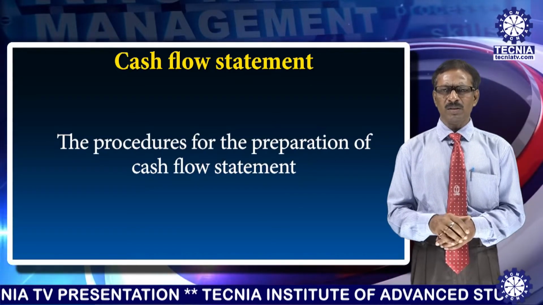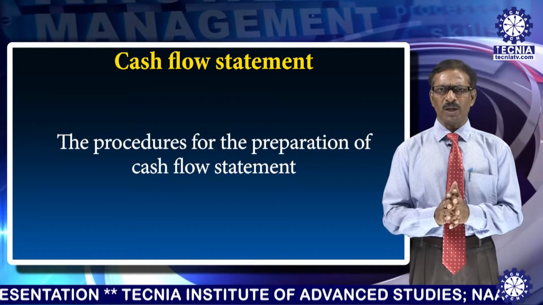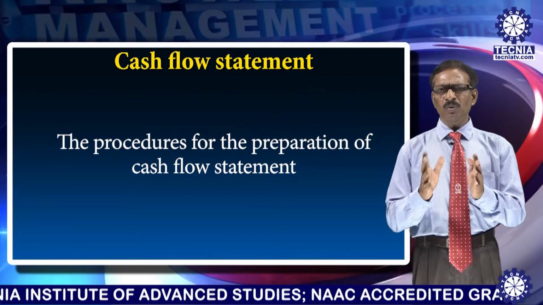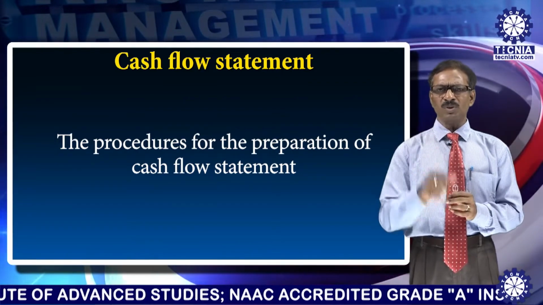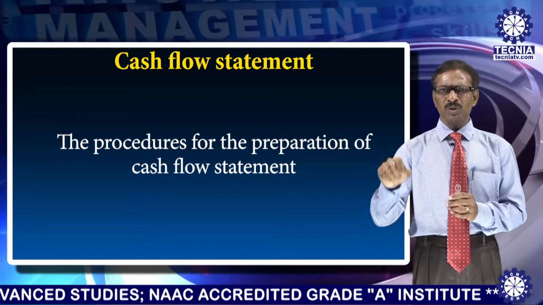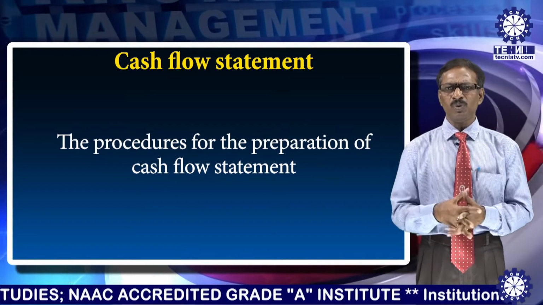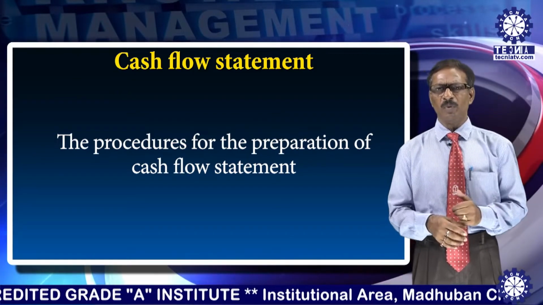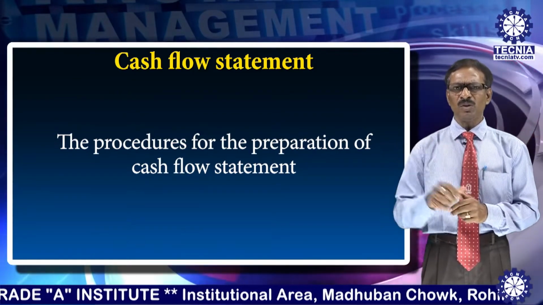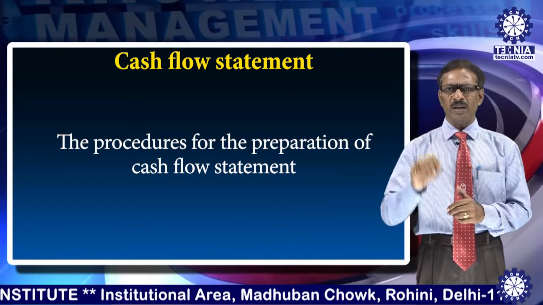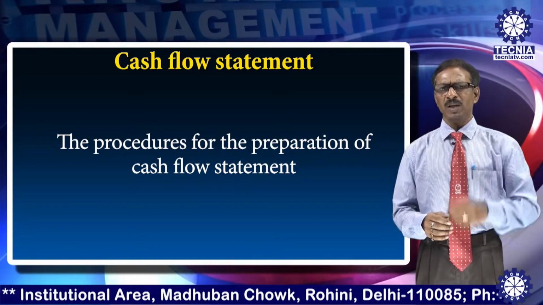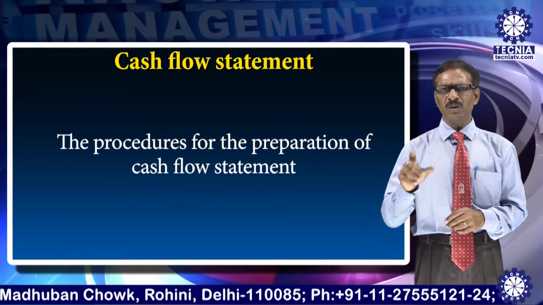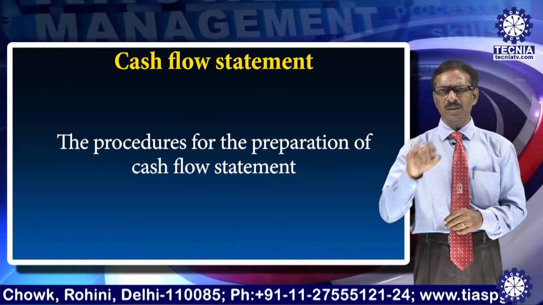Now we will discuss the procedures for the preparation of the cash flow statement. Whenever you go to a cash book, you see the cash book starts with the opening balance and ends with the closing balance. Sometimes it comes to our mind how the cash balance has increased. For example, the opening balance of cash is rupees 10,000 and the closing balance at the end of a particular year is say 30,000. What is the difference? 30,000 minus 10,000 is 20,000. That is the increase in cash balance.